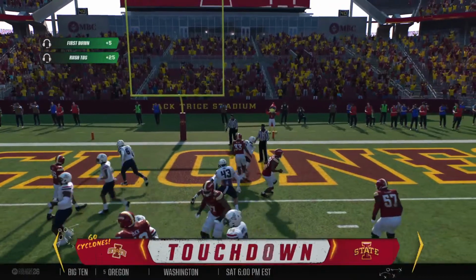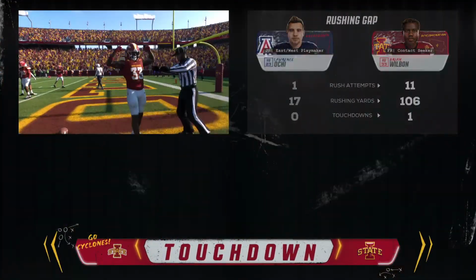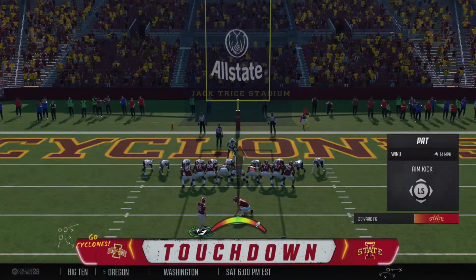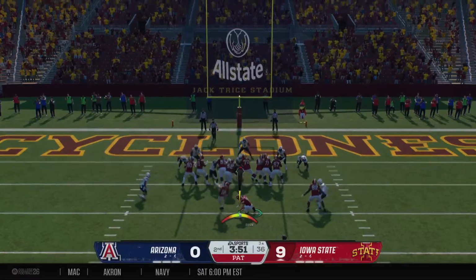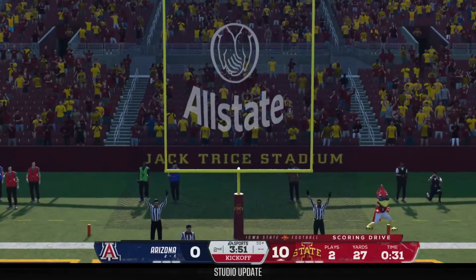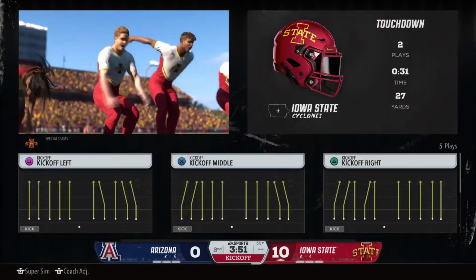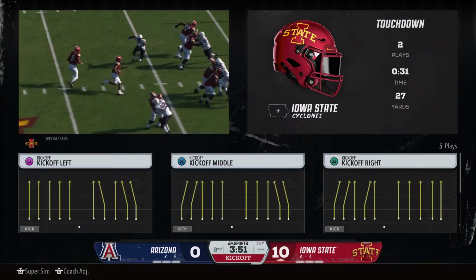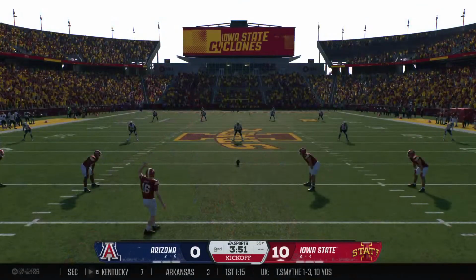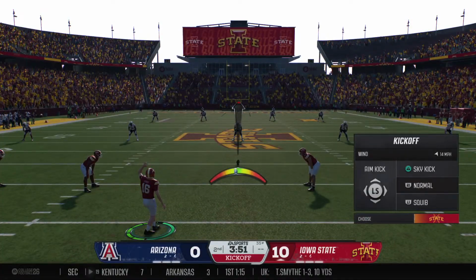Got some room in it at the goal line. And he'll step into the end zone. Touchdown, Iowa State. A quick strike, just as we expected. And quick strikes are easy when you got such great field position. Obviously, when the offense starts in such a good spot, puts the defense in a bad position, and the offense takes advantage.